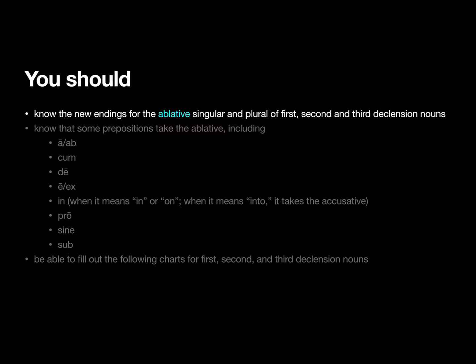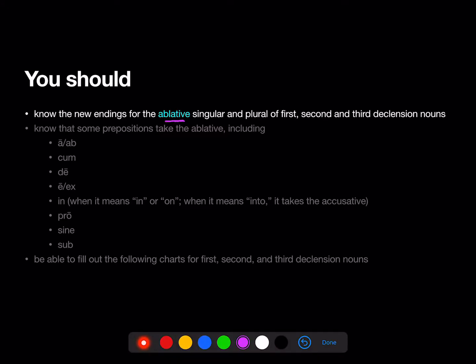So by the end of this stage, you should know the new endings for the ablative, singular and plural, of first, second, and third declension nouns. And you should know that some prepositions take the ablative. In fact, we've been seeing prepositions taking the ablative since Stage 1.